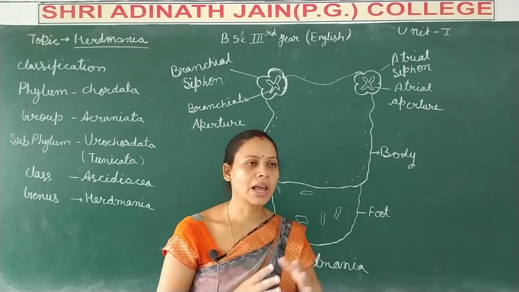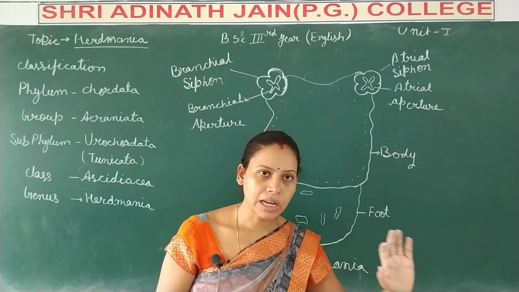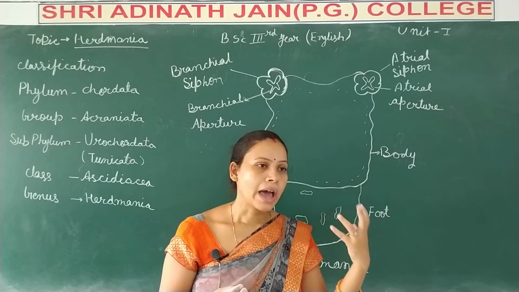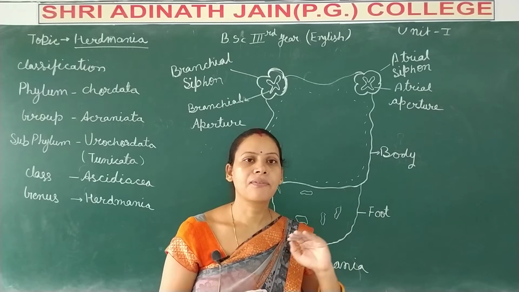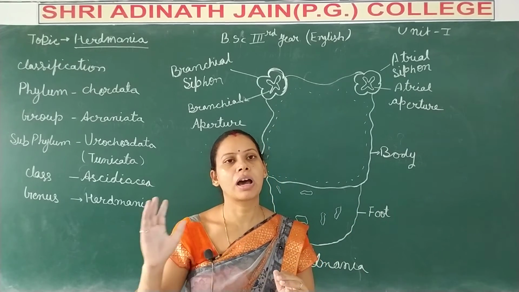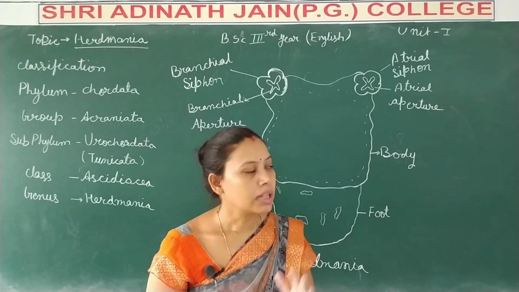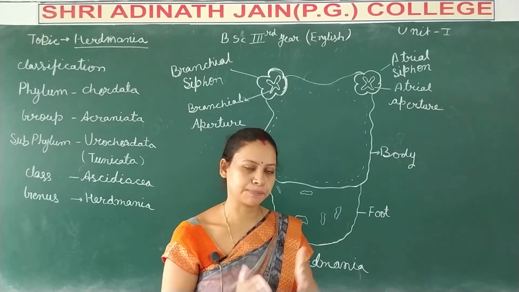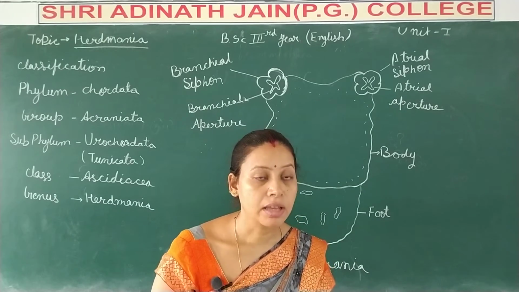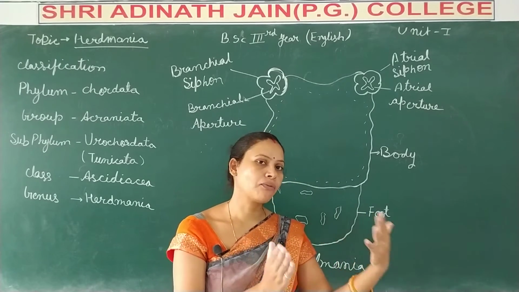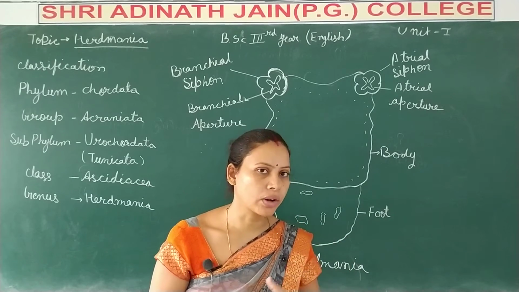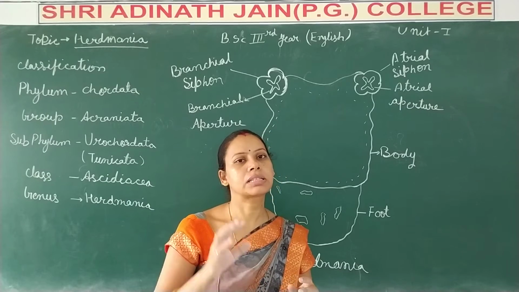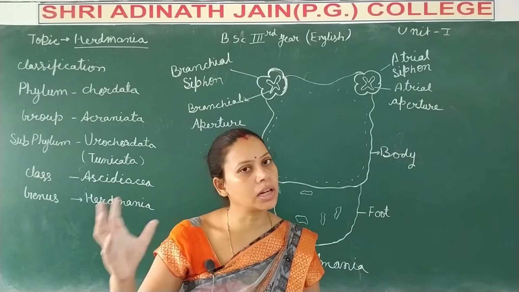Some ascidian animals are free living and some are fixed in position animals. So Herdmania is a fixed position animal. Some urochordate animals are solitary, and some live in a colonial area.